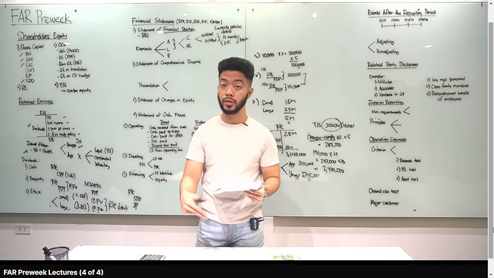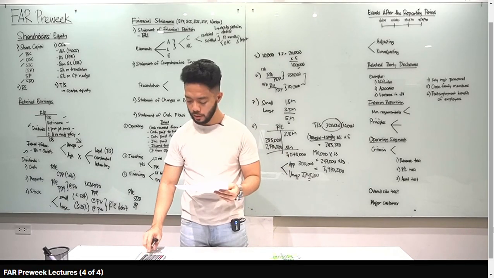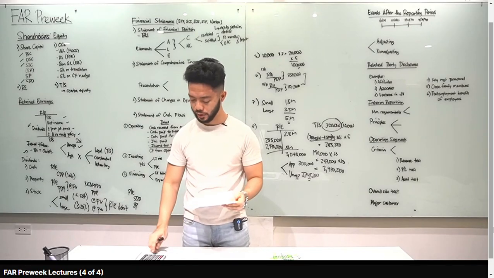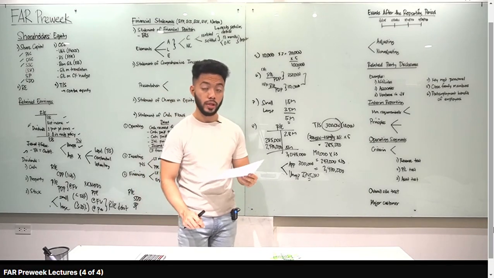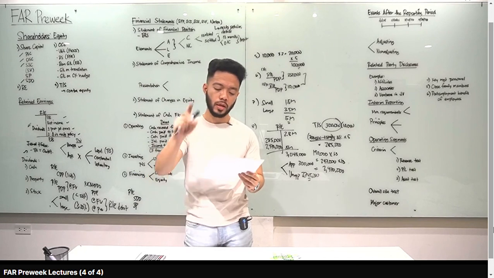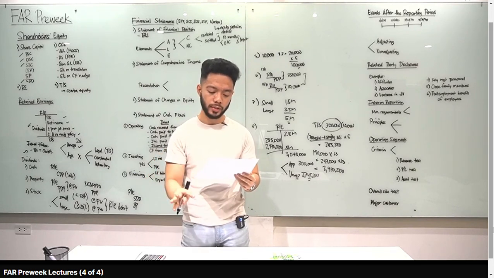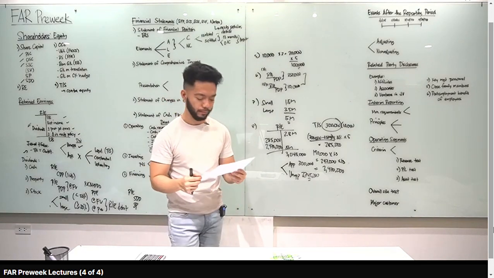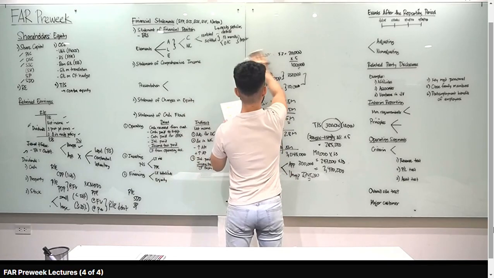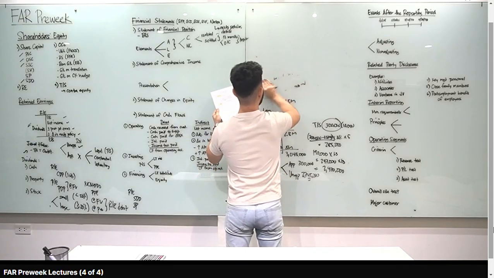Equipment held for sale, yan yung non-current asset held for sale, kasama yan, current asset yan. Plus 2 million. Deferred tax asset, non-current asset yan. So, nakuha ko dito 6 million, letter A for number 4. So, ulitin ko, 1.5 million, plus 1.2 million, plus 1 million, plus 300,000, plus 2 million, 6 million yung total natin. Number 5, what amount should be reported as total current assets at year-end?